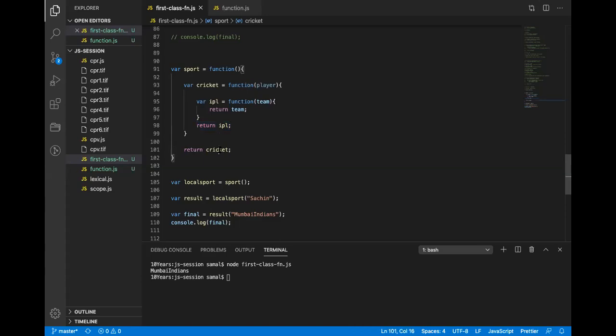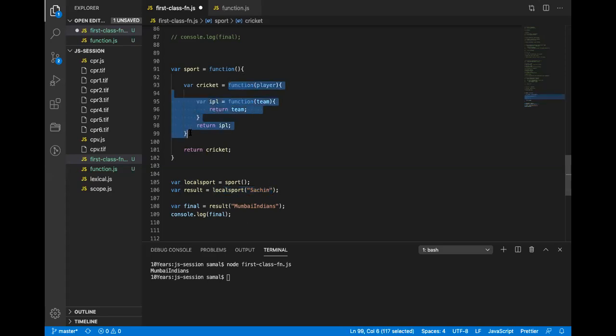And it can also be returned from a function. So here, a reference to this function is returned. When this function is called, a reference to this function is returned, and that is why we are able to call it. So when I call this local sports, this anonymous function is called, and when I call this value, this anonymous function is called. I hope this is clear now.